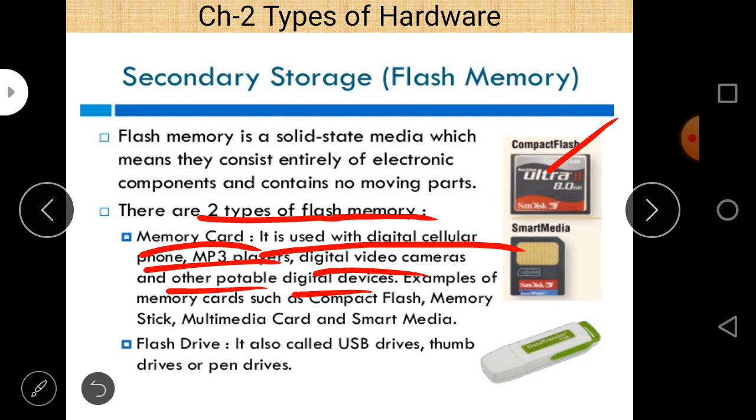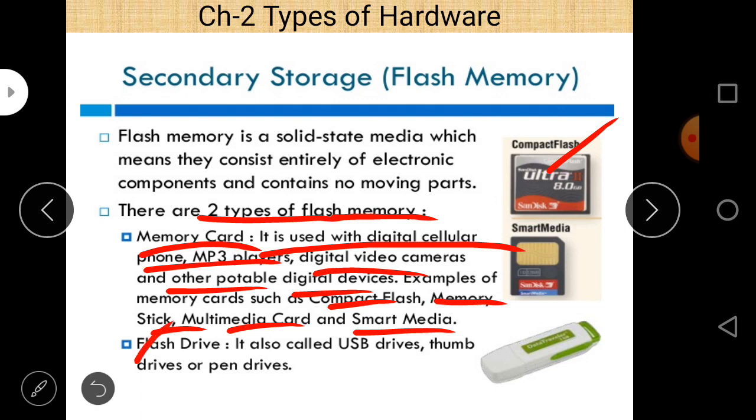Examples of memory cards such as compact flash and memory stick, memory card, and smart media. These are the types of memory cards. A memory card is a type of flash memory which we use in our digital mobile systems, especially in smartphones, digital cameras, etc. These are the types of flash memory.